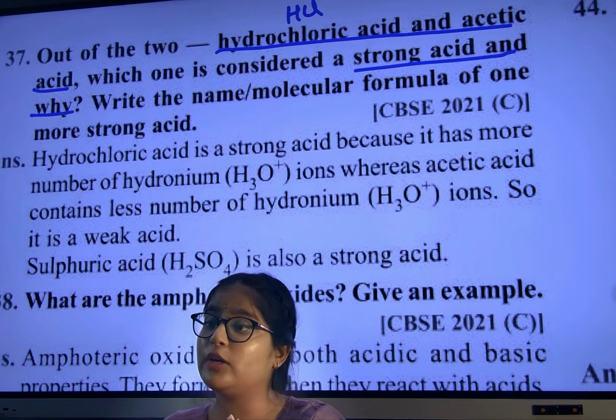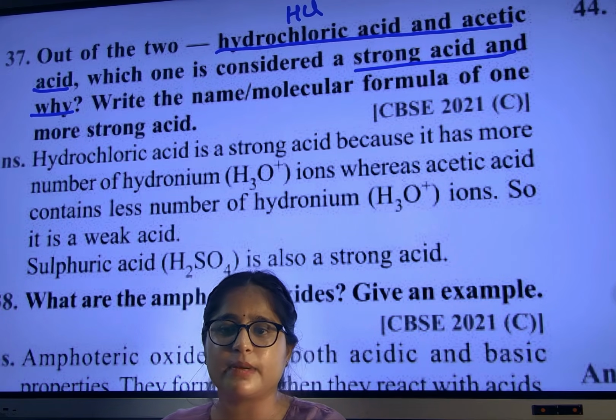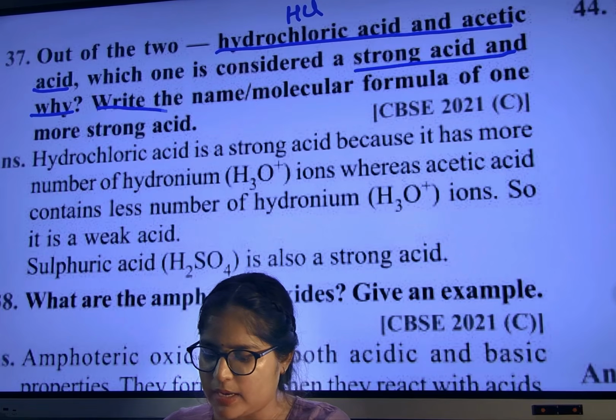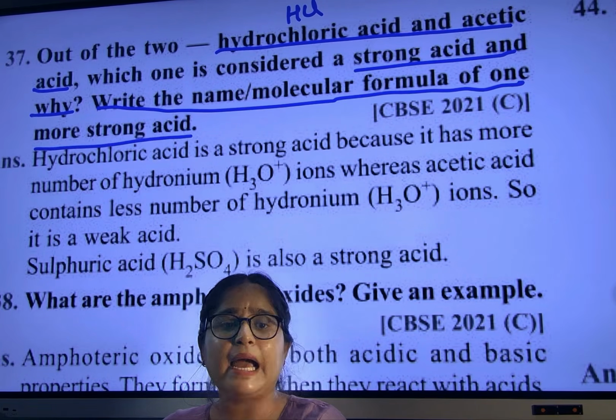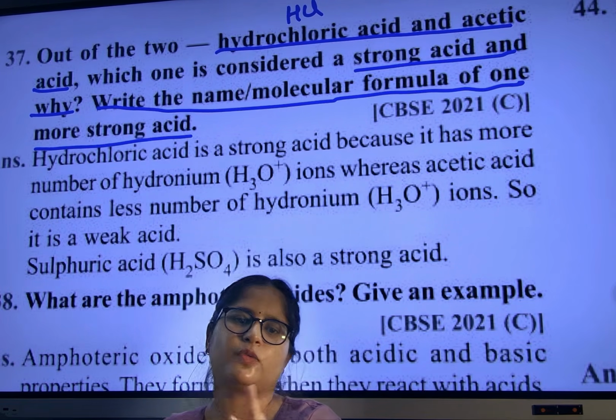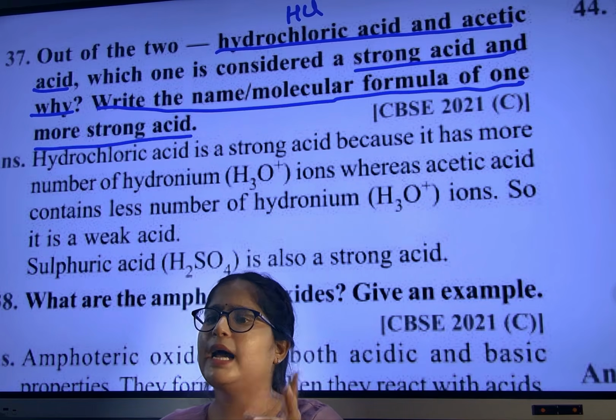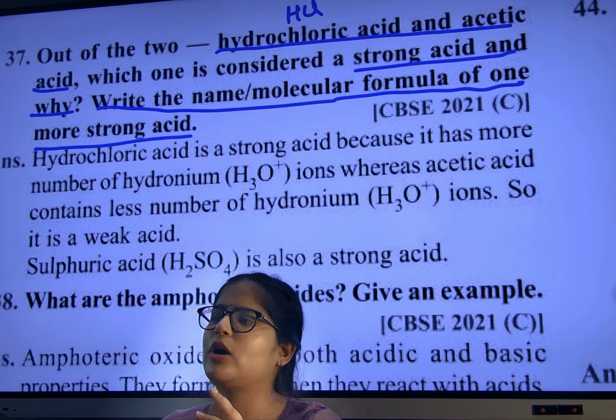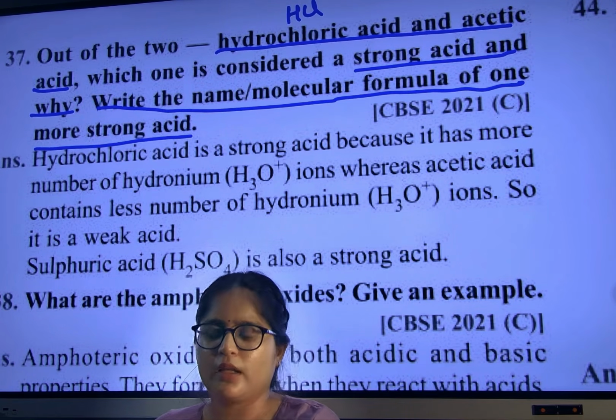So will you be able to write down any answer on acid, base and salt now? Good. Write the name and molecular formula of one more strong acid other than HCl. Who is another stronger acid? Sulfuric acid. Keep in your brain: HCl and H2SO4 are stronger. Acetic acid and formic acid are weak acids. Easy.